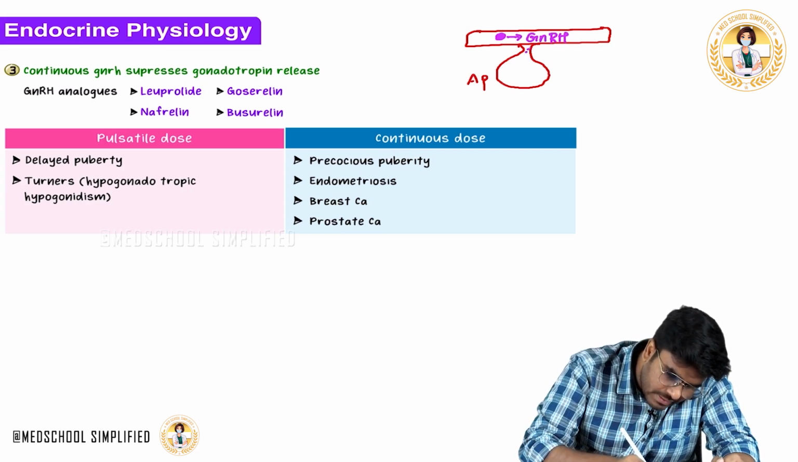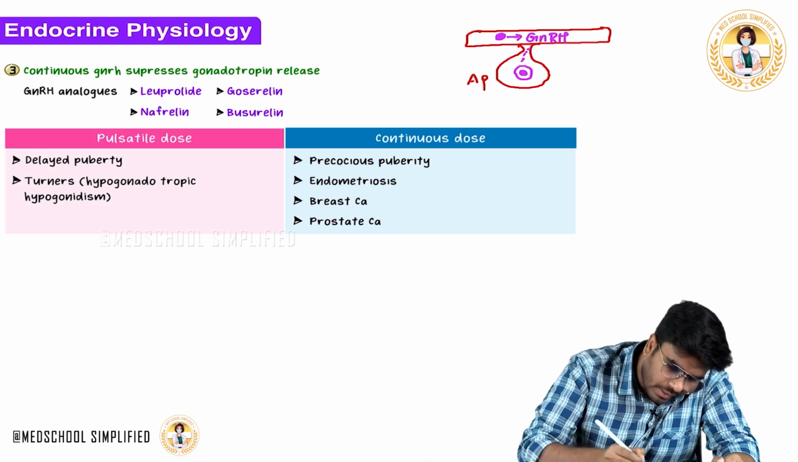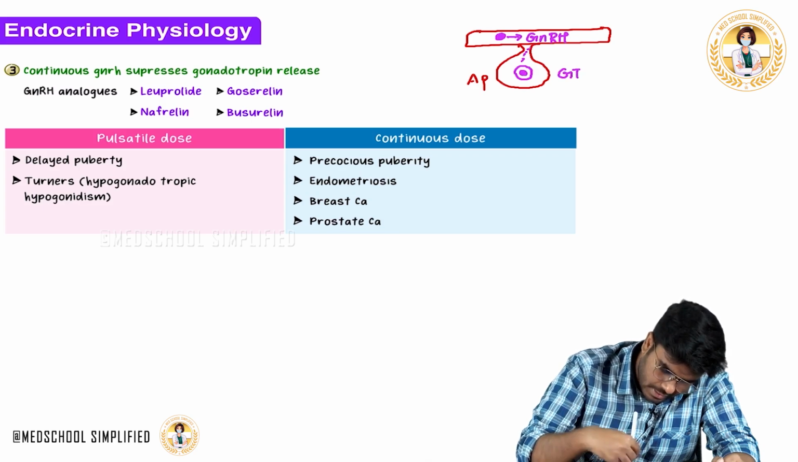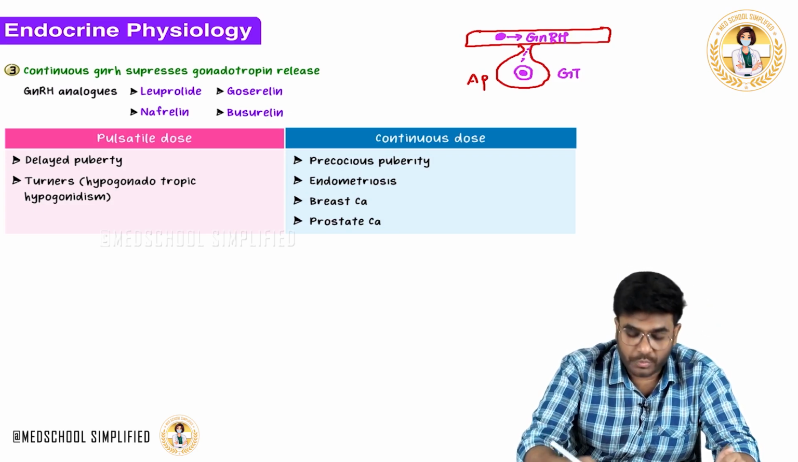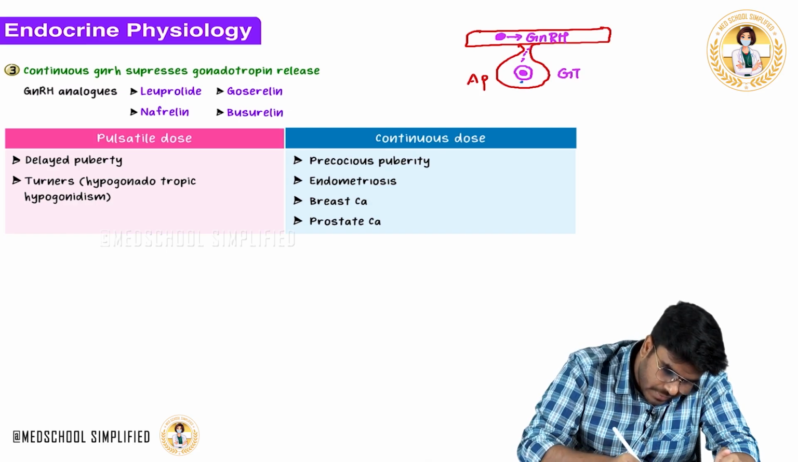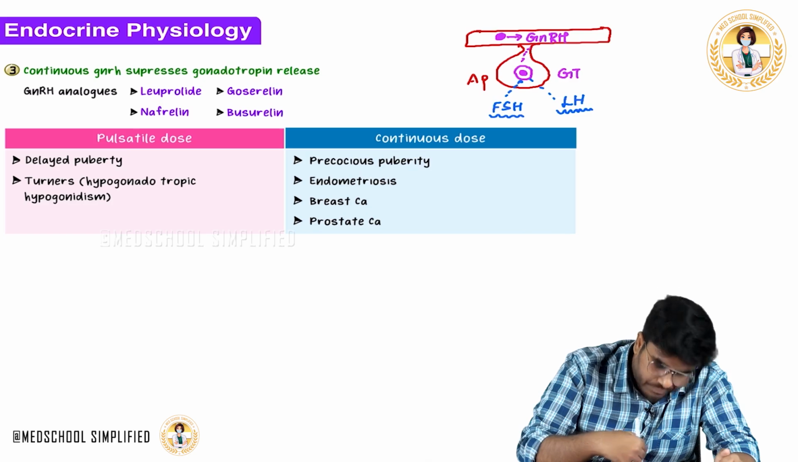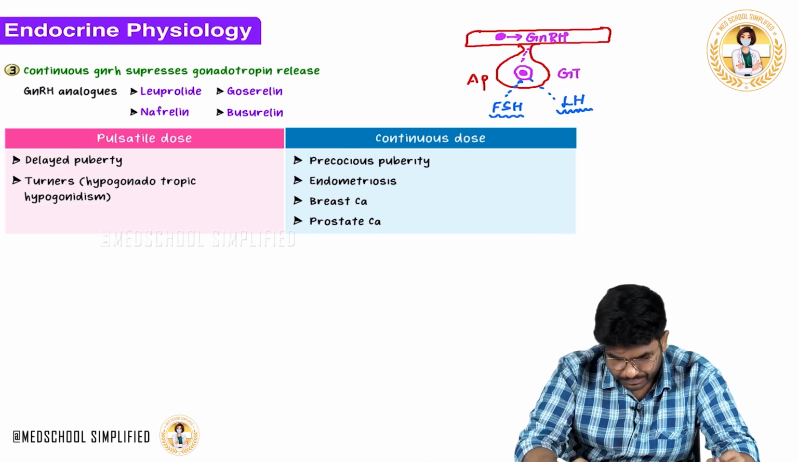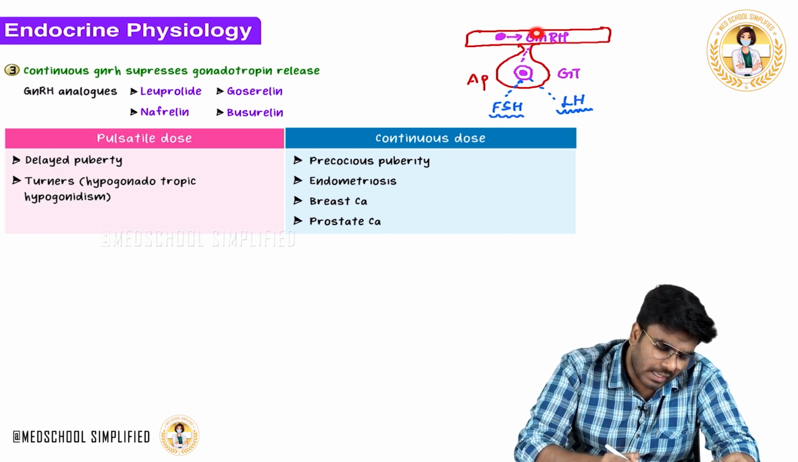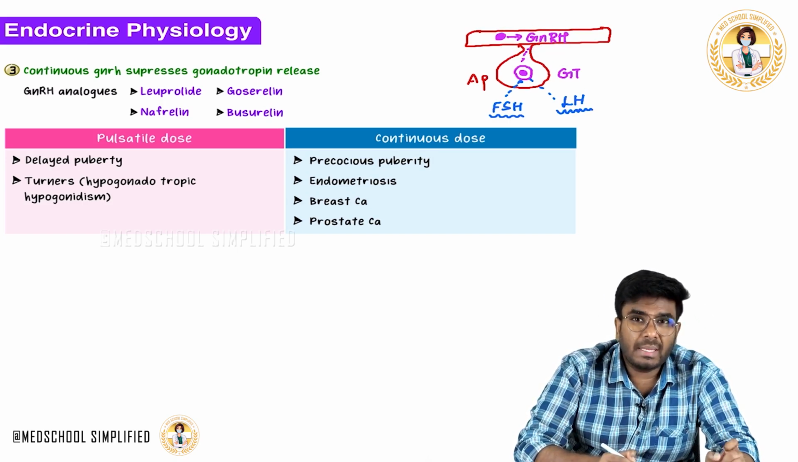Now, this gonadotropin releasing hormone is coming to the anterior pituitary, and in the anterior pituitary, gonadotropes are there. Now, when this GnRH comes and acts on the gonadotropes, we all know the gonadotropes are going to produce the gonadotropins FSH and LH. FSH helps in follicular development, LH, luteinizing hormone, helps in ovulation. We all know that. The point is, this GnRH is coming from the hypothalamus in pulsatile doses.